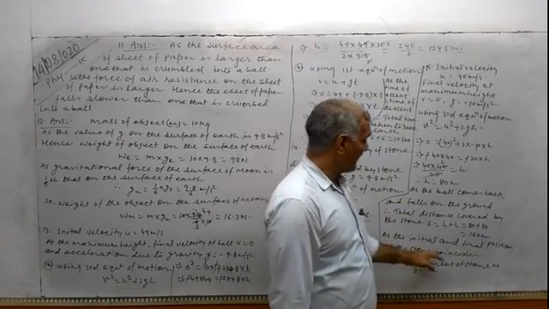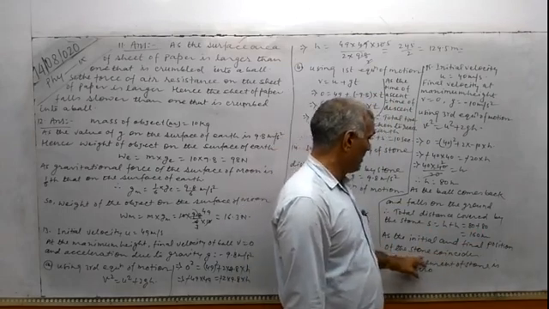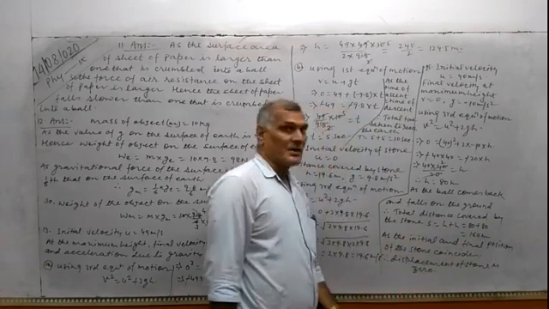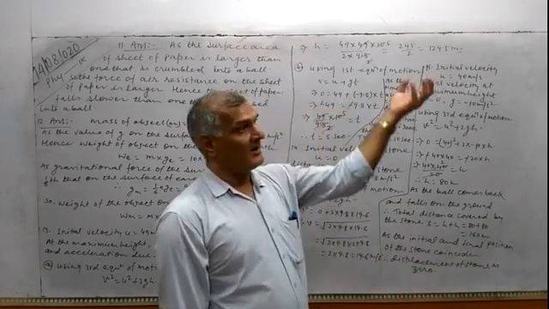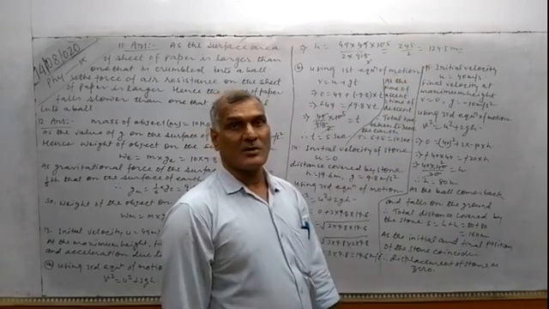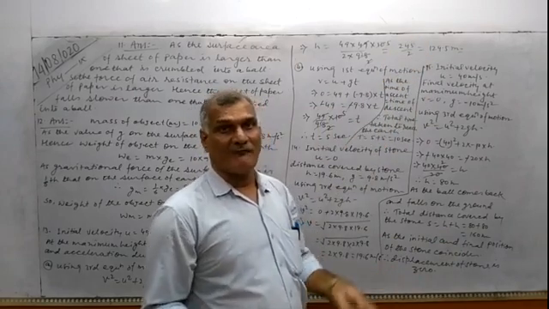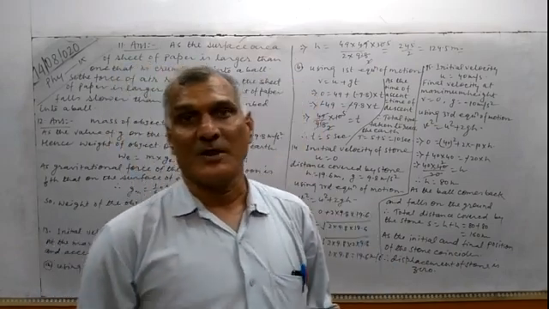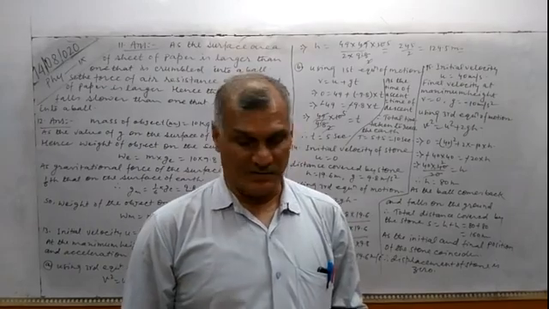As the initial and final position of the stone coincide, because the ball was thrown from the surface of the earth and again it comes back to the surface of the earth, the initial and final position of the ball coincide, hence the displacement of the ball will be 0.